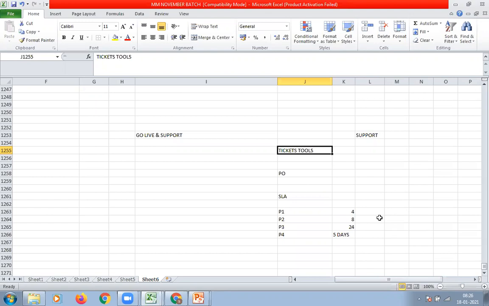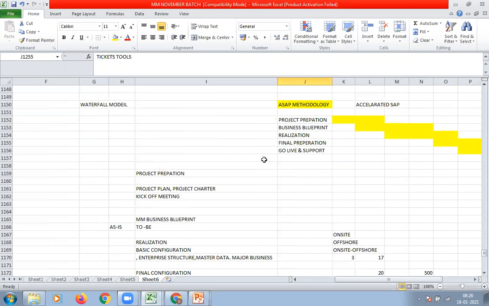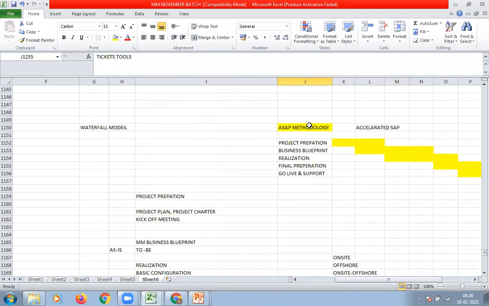This is called an implementation project and a support project. This is the implementation process. If you put the implementation project in your resume, then they will ask questions like this. The first question is, what is ASAP methodology?